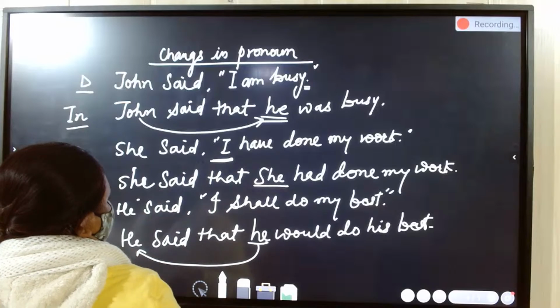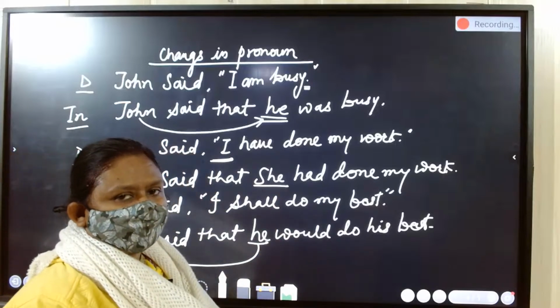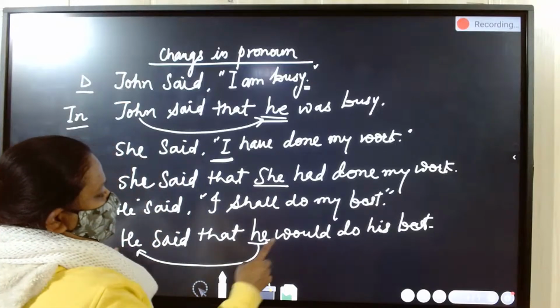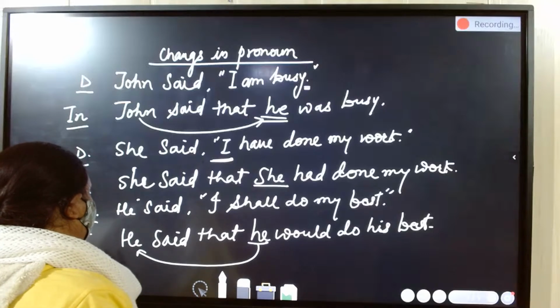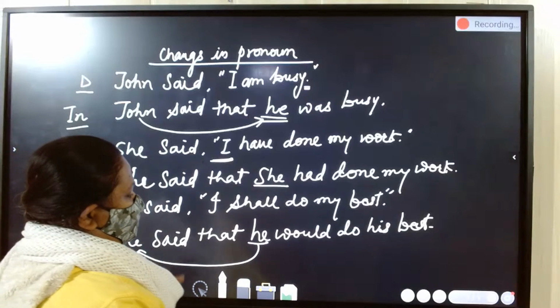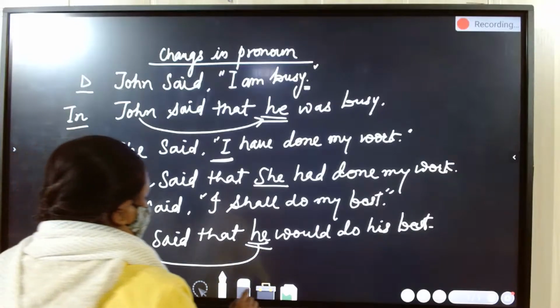In place of "I" we are writing "she". This is an example of changing pronoun. Similarly, in indirect speech we put "he said that he would do his best."